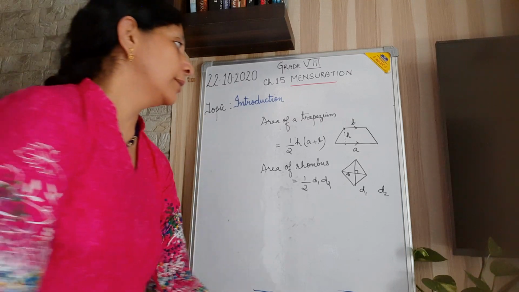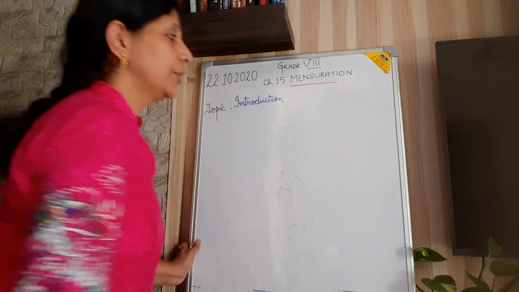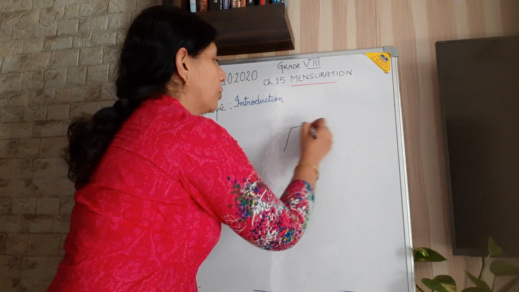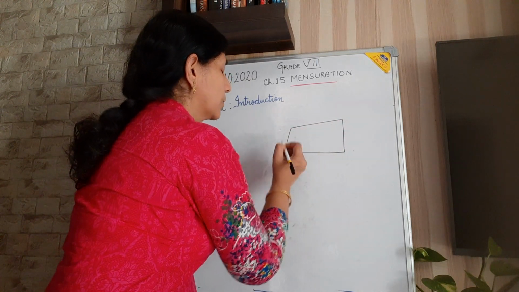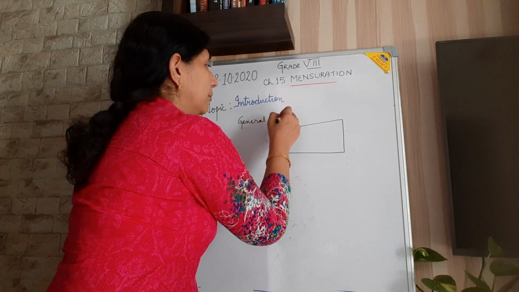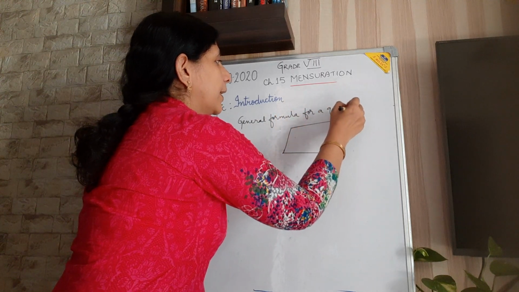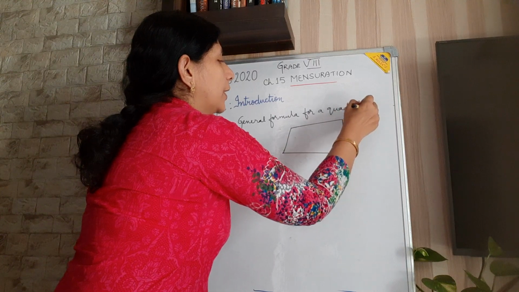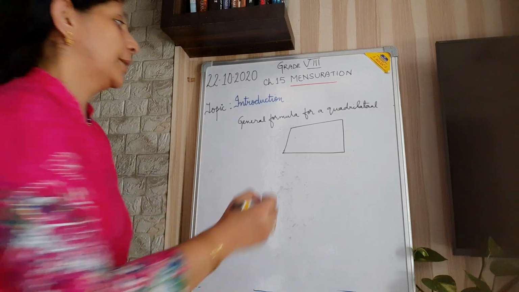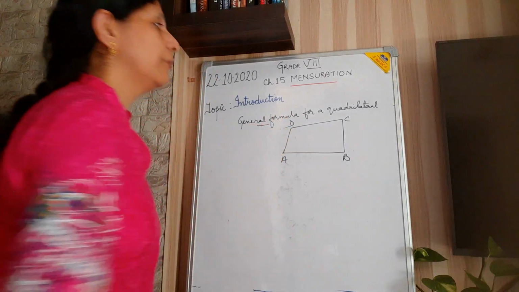Then you may have a quadrilateral where you don't know what type it is, whether it is a rectangle, rhombus, trapezium, etc. So how will you find a general formula for it?